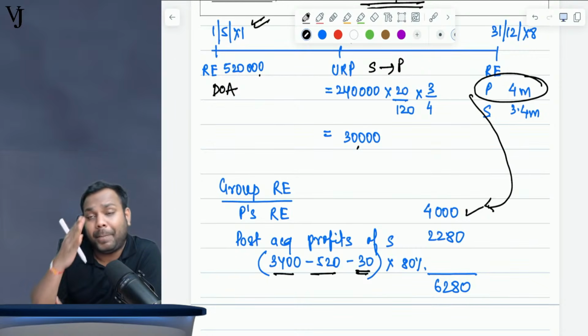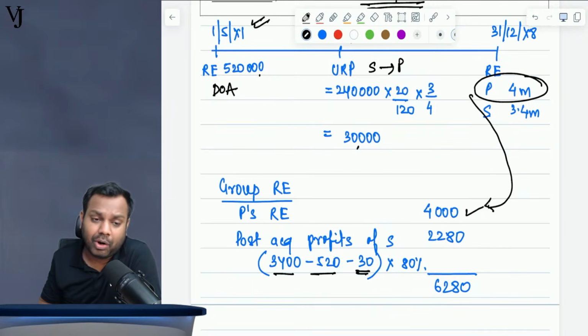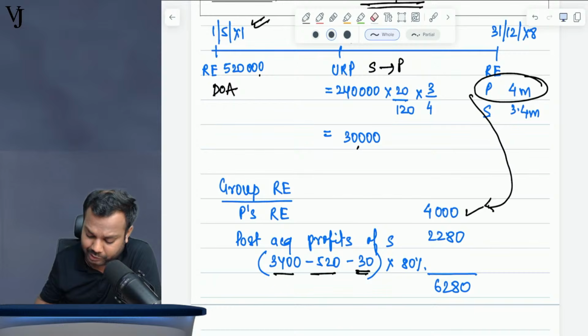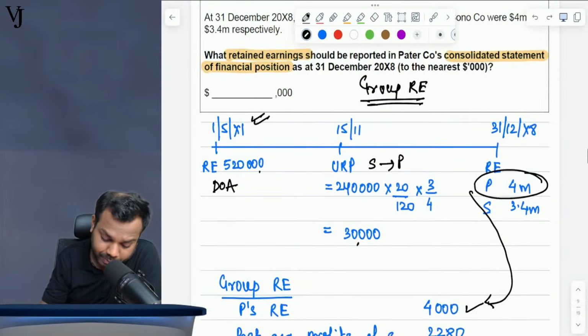Had this been parent to subsidiary, I will not adjust it here. Rather, I will adjust it separately. Okay, so multiplied by 80% is this much. So this is the amount of profit. Group retained earnings is 6280.